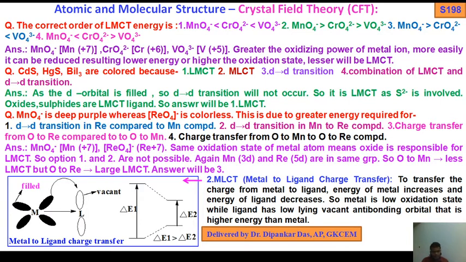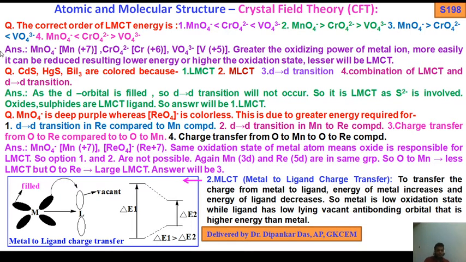Next, an important question from LMCT. The correct order of LMCT energy is: option 1, MnO4 minus less than CrO4 2 minus less than VO4 3 minus. Number 2, MnO4 minus greater than CrO4 2 minus greater than VO4 3 minus. Number 3, MnO4 minus greater than CrO4 2 minus less than VO4 3 minus. Option 4, MnO4 minus less than CrO4 2 minus greater than VO4 3 minus. So what will be the correct order of LMCT? We have given 4 options. You should answer these questions. Very important question.